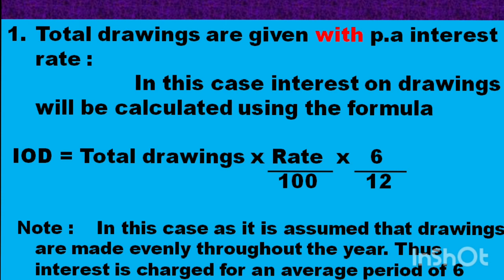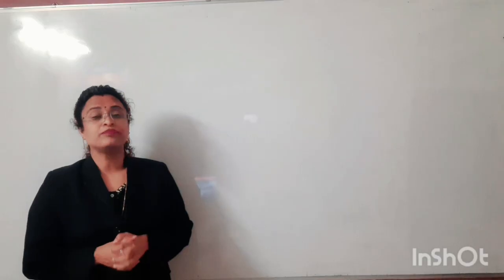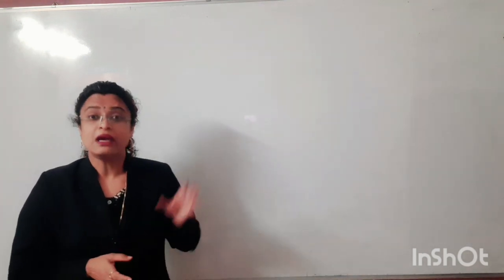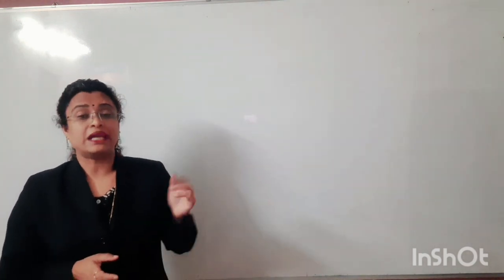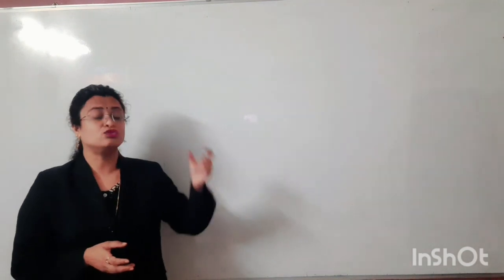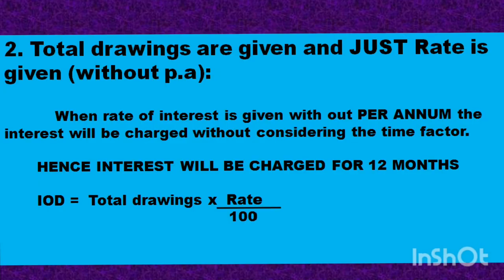Now children, there is an important condition that comes in point number 2. When the deed permits interest on drawings, the total drawings is given, and the rate is also given, but along with this rate there is no per annum word suffixed.